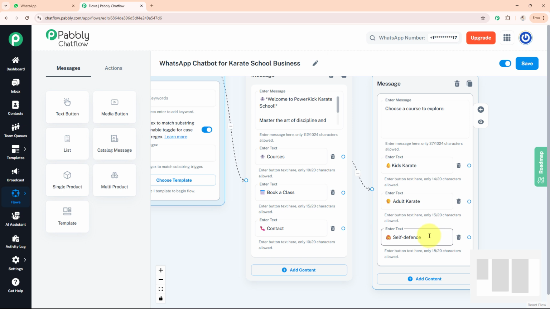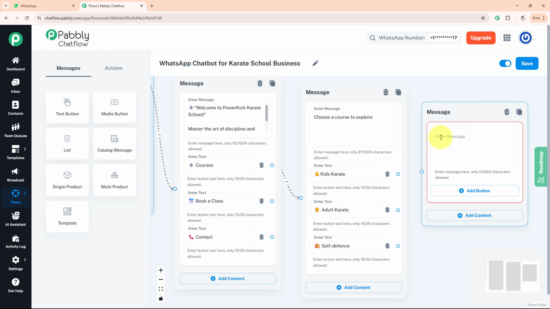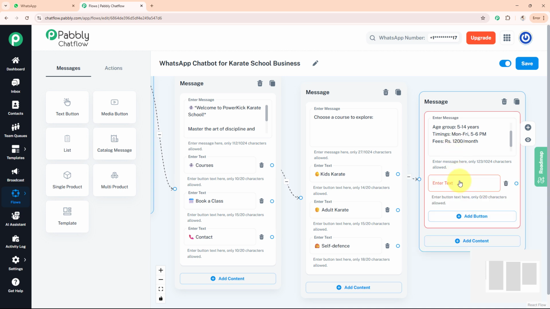Now as you can see, I have mentioned three of my categories: kids karate, adult karate, and self-defense for women. Now for each of the categories, I want to write the details about the course. So I'll again go to the messages section and drag this text button option into my flow builder screen. Firstly, I want to write details about kids karate. So join it with that, and here I'll write the details. Like this, I have written the details of kids karate, mentioning the age group, timing, and also the fees. Now I also want to add a book a trial button option.